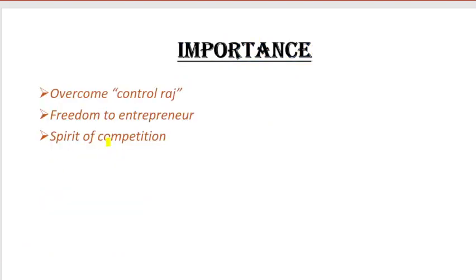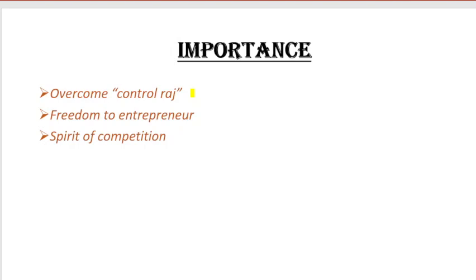Now, if we talk about its importance, I have summed it up very simply in 3 points. Overcoming the control Raj. Before liberalization, for every purpose, whether establishing, expanding or introducing any sort of business, or establishing any factories, industries or manufacturing units, you needed to wait for the approval of the government.